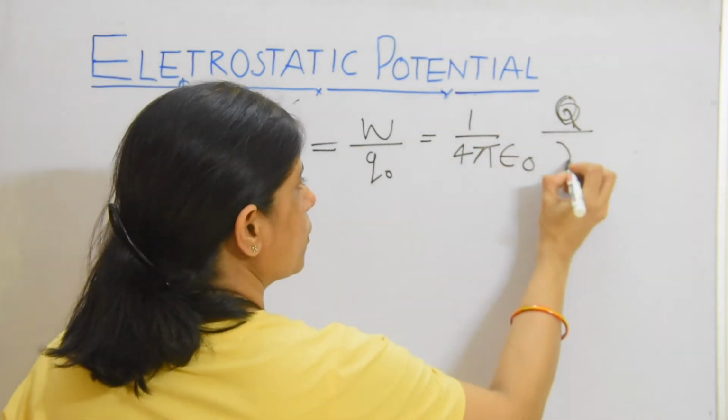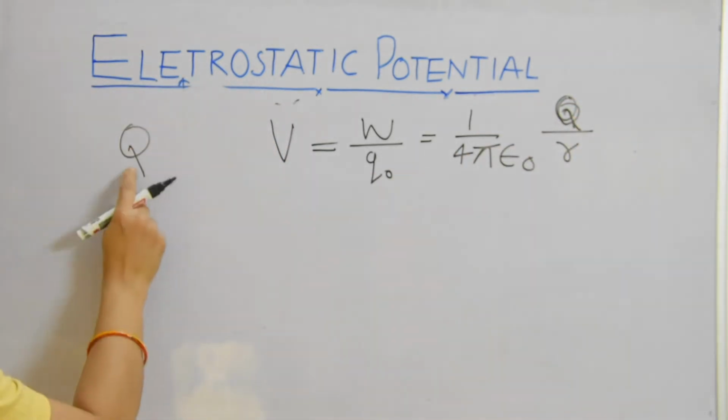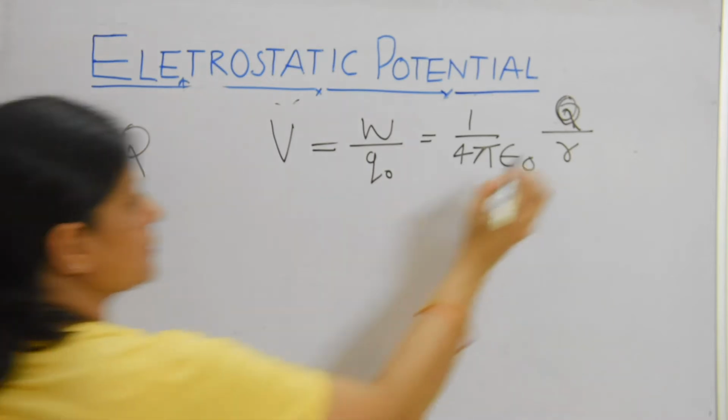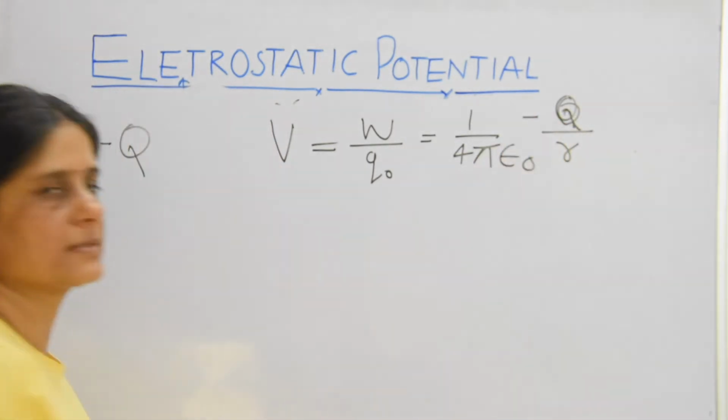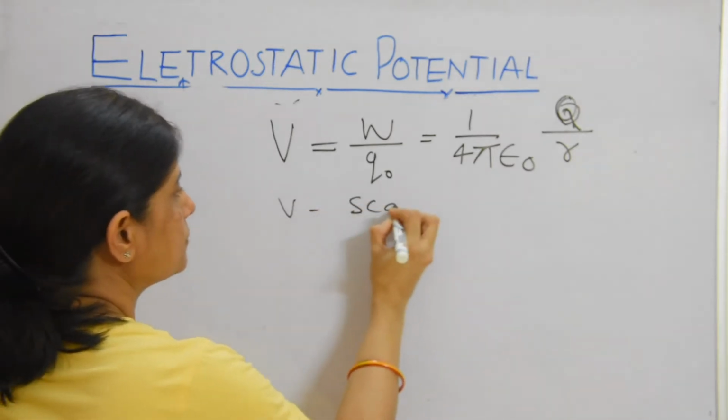If this is a positive charge, the potential is positive; if this were a negative charge, then this would be minus. So second, potential is a scalar quantity.